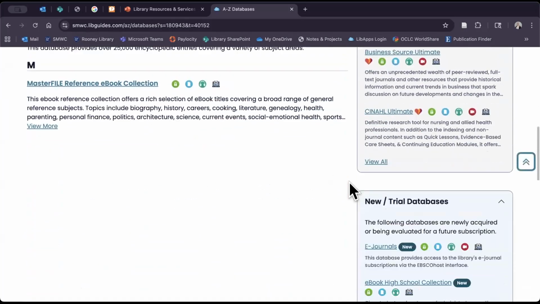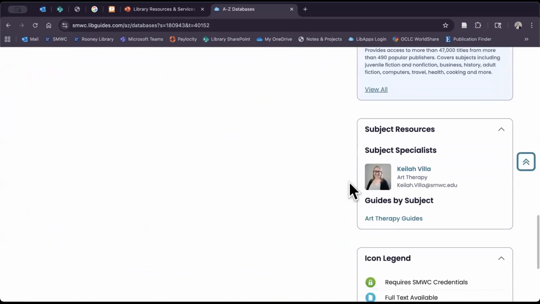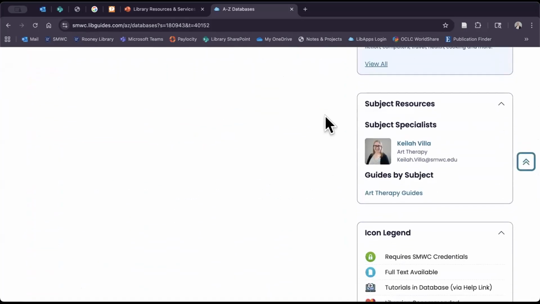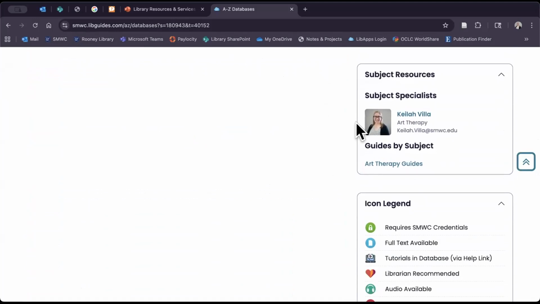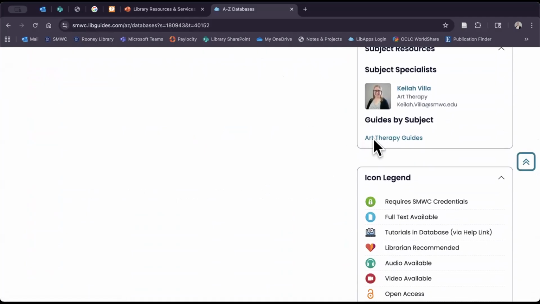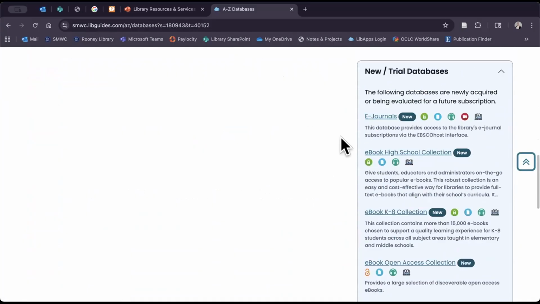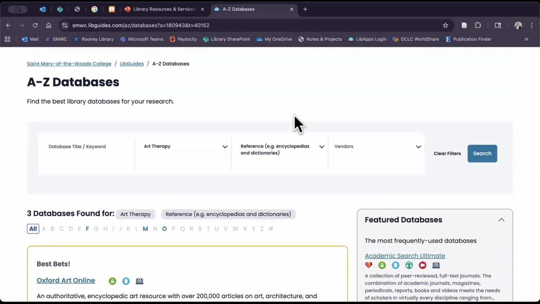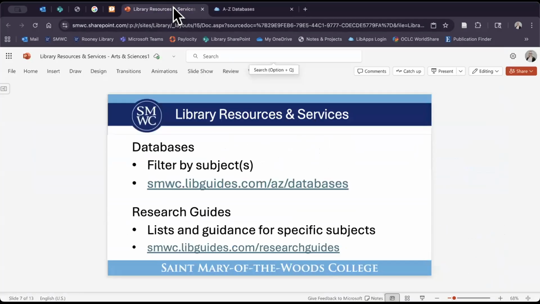Now, something else I want to mention is whenever you look up a subject, if you continue to scroll down before the icons, you're going to see the subject specialist, which for this subject is me. You'll see my contact information here, and then you will see the different guides by subject, which we're going to look at here in just a moment. Okay, so that's how we're going to focus on subject-specific databases.